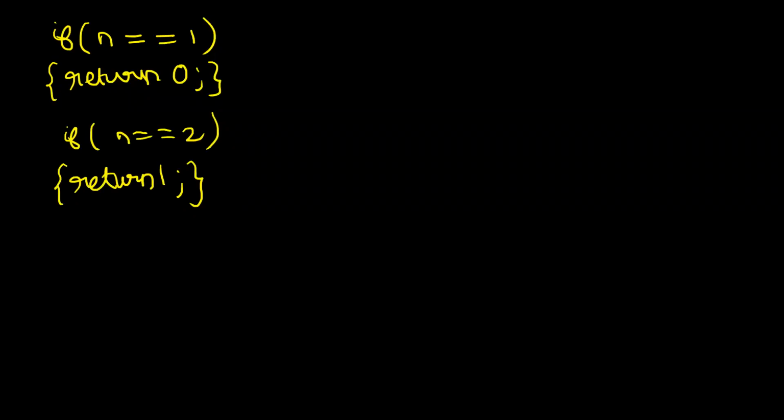Base case समझ में आ गया. Now let's say you are writing a function, right? Let's say we are writing a function int fib(int n), right? So it is taking a number n and it is expected to give me the nth Fibonacci term. Okay. What is the base case? The base case is the smallest value, smallest input for which you know the answer.